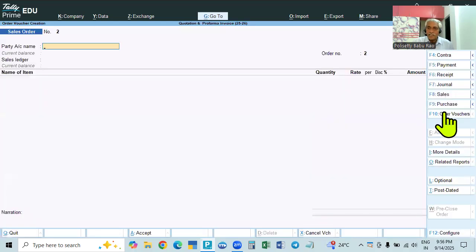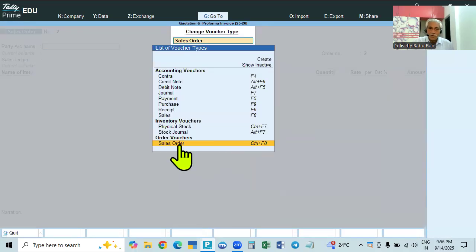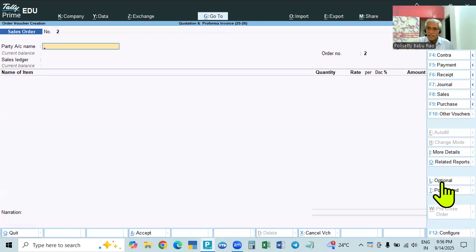Simply, in the other vouchers, go to sales order and make it optional. Control L, it will become optional. If it becomes optional, it becomes a quotation. If the optional is removed, you have made it regular. If you click regular, it will become regular. If it is regular, it will be a sales order. If it is optional, it is a quotation.